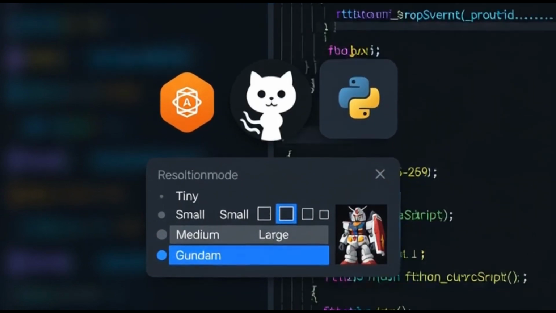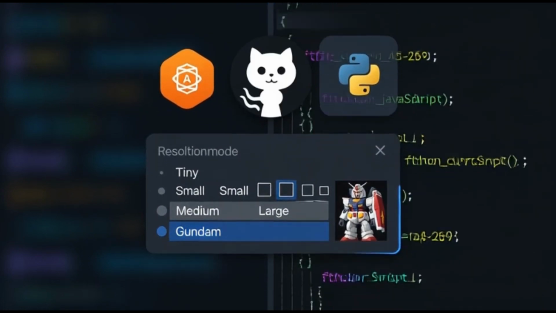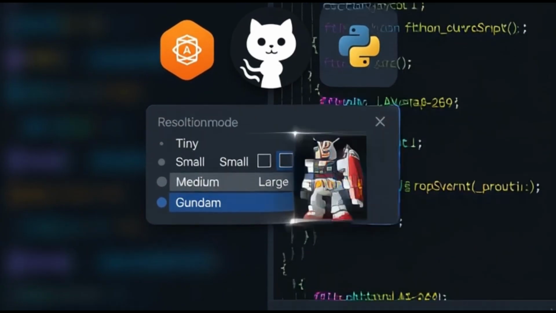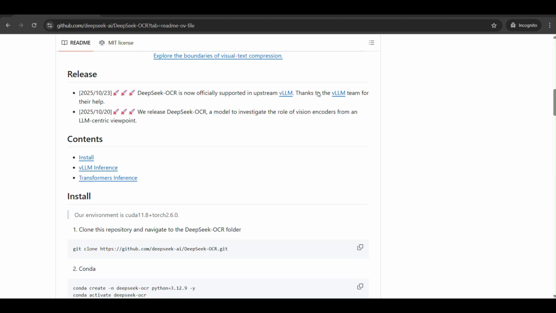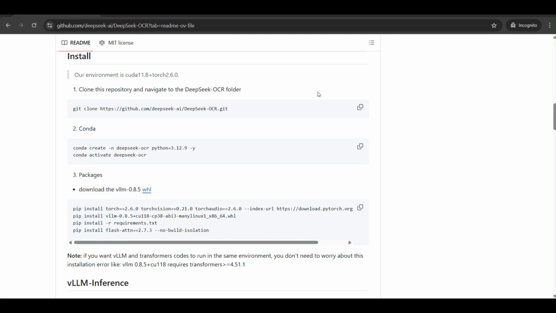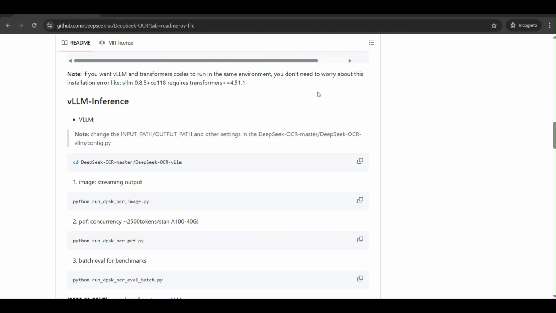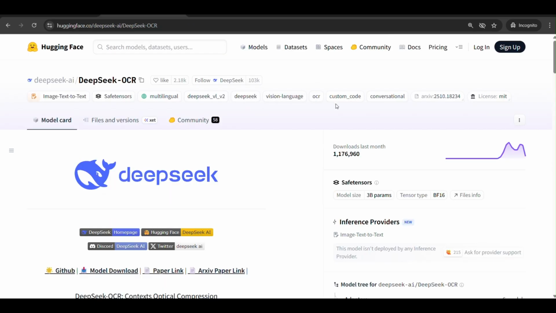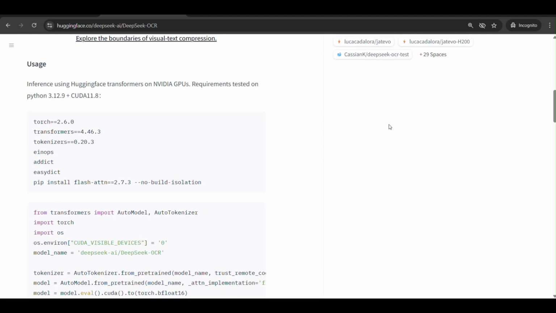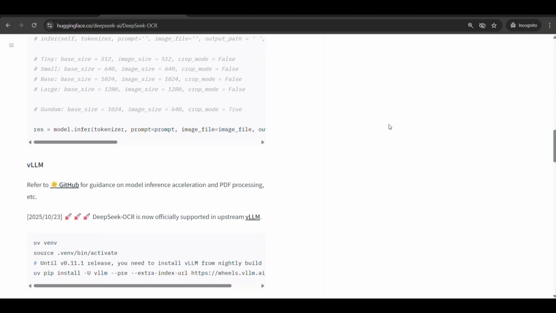DeepSeek-OCR is not just a research paper, it's an open-source tool you can use right now. The project's code and model weights are available freely on GitHub and Hugging Face, released under the permissive MIT license. The repository provides detailed setup instructions and scripts to get you started with either transformers or the high-throughput vLLM framework.